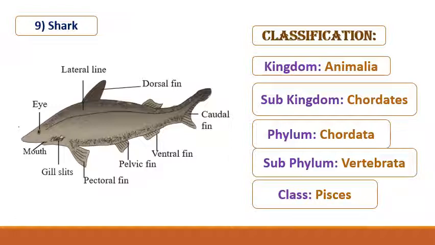These are cold-blooded aquatic animals living in marine and fresh water. The body is spindle shaped to minimize water resistance. Respiration occurs with gills. Examples are seahorse, shark, electric ray, stingray, rohu, etc.